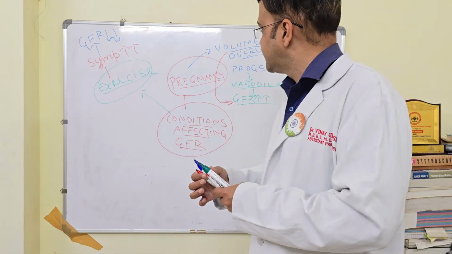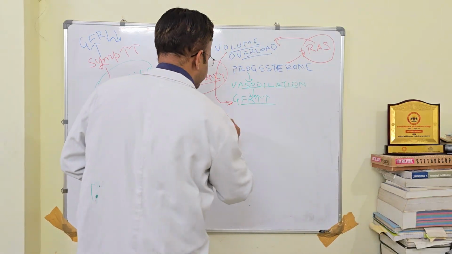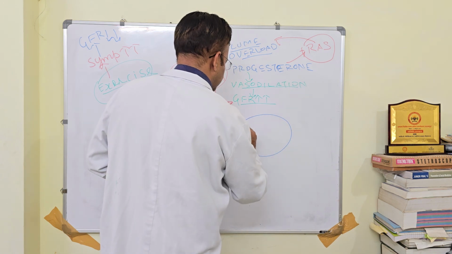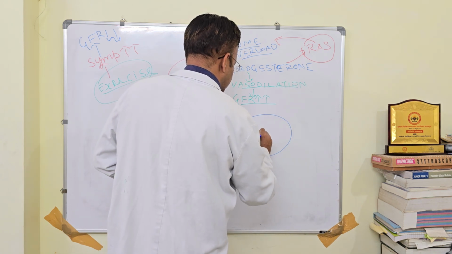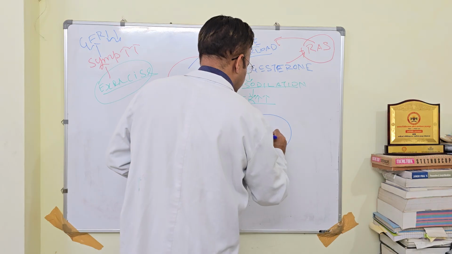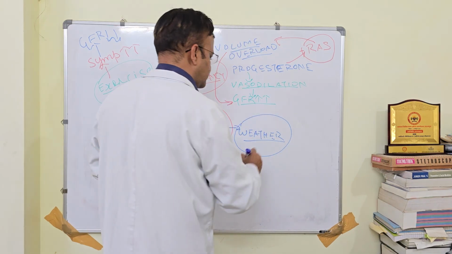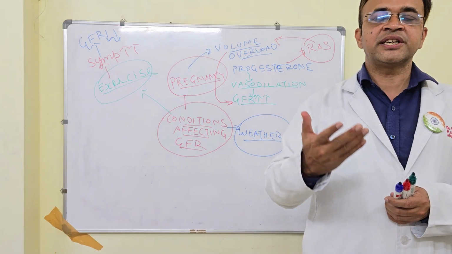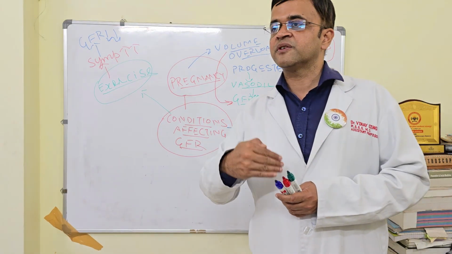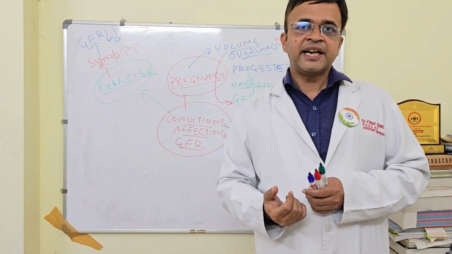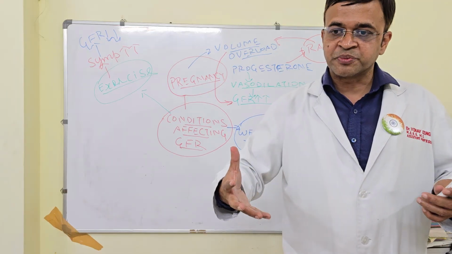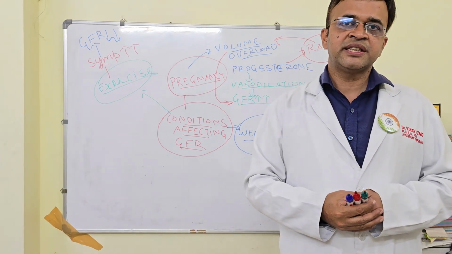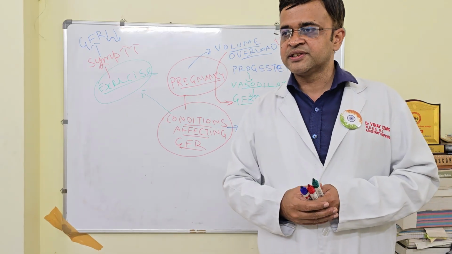Weather. Let's discuss weather. As is common observation, during rainy season we urinate a lot more. So GFR increases in rainy season. In dry season, the body tries to preserve water, so GFR reduces in dry seasons.